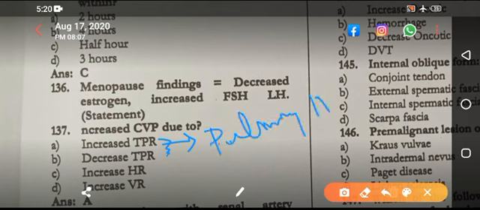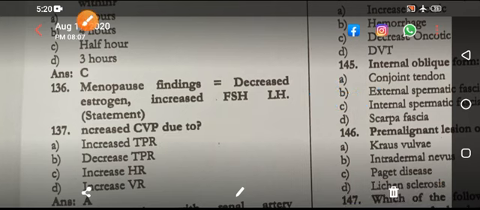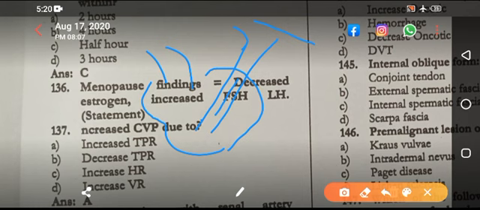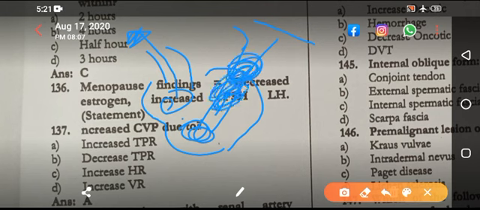This is the reason I am discussing these MCQs, so that you do not pick the wrong option. These are the increased TPR, decreased TPR. They are talking about the pulmonary arteries. So in the pulmonary artery, let's suppose, discuss that. This is your jugular vein, and this is the right atrium, and this is the pulmonary artery. So this is the pulmonary artery, this is the right ventricle, this is the right atrium, and this is the jugular system.